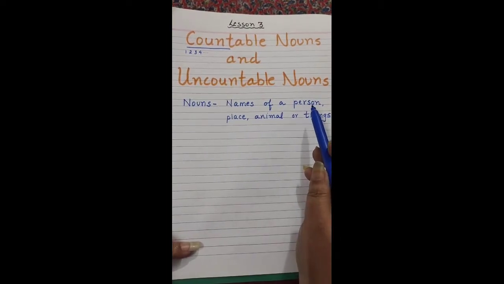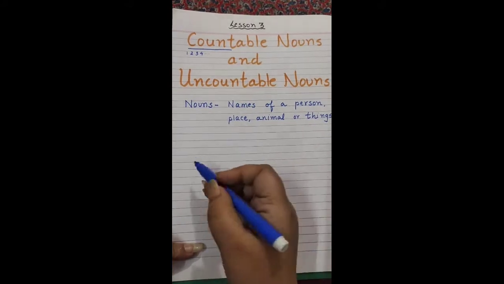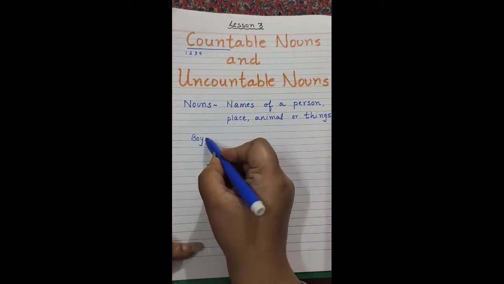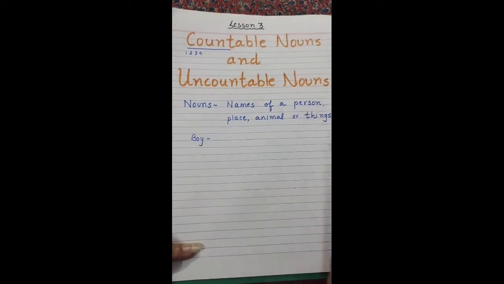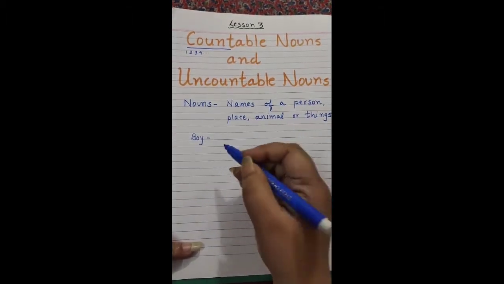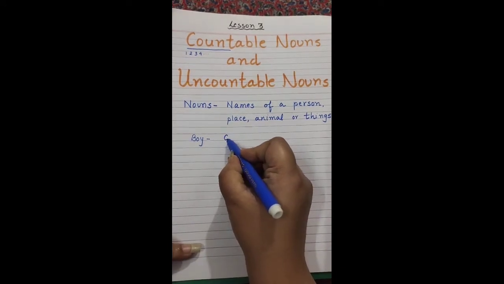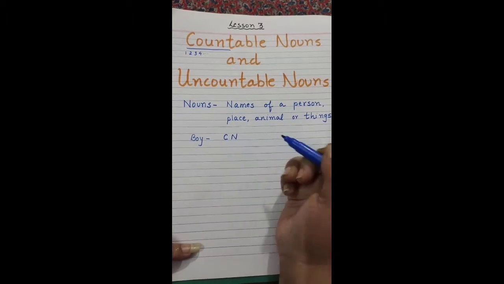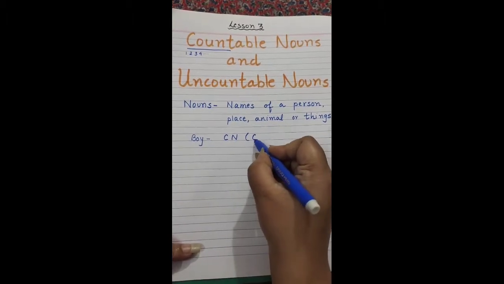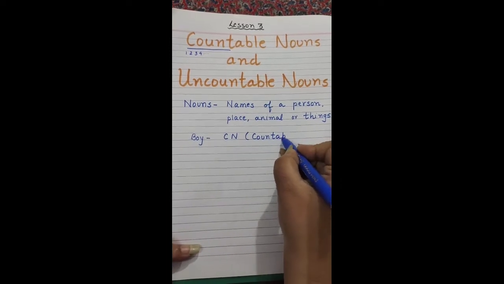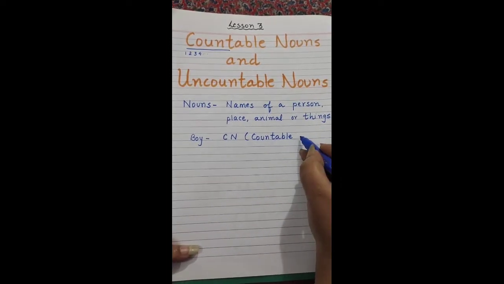So in person, if we take the example such as a boy. So if there are 5 boys in the class, can you count them? Yes. So these will come under the category of countable nouns, and I am writing CN for that. That means the boys can be counted.